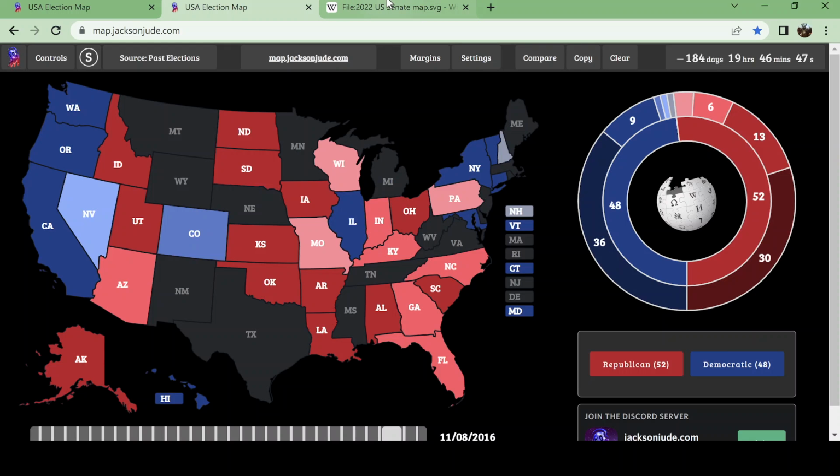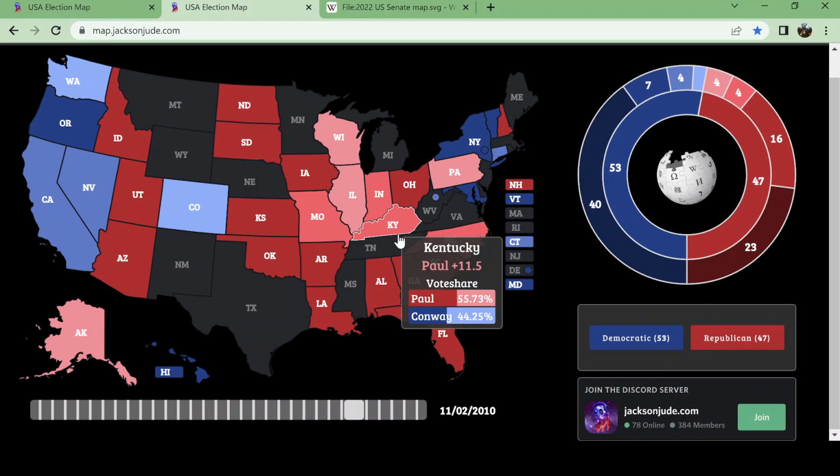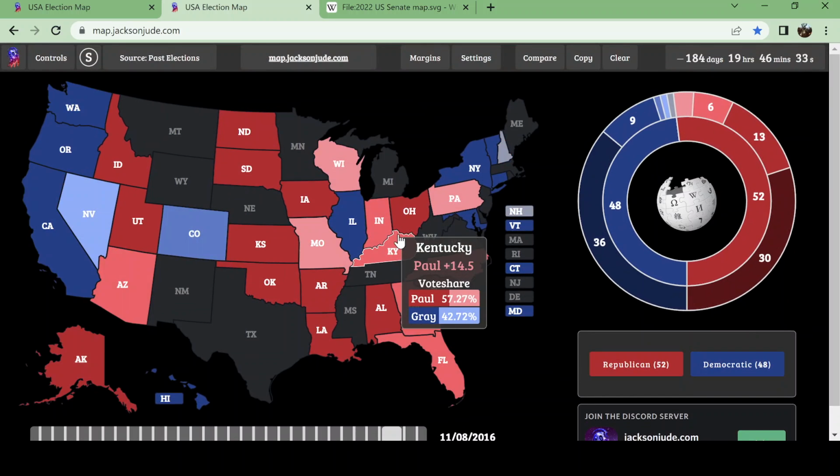To see Rand Paul only win by 15 points is quite surprising. If you look at 2010, he won by only 11.5%, which is not good either. You can see that he did make an improvement relative to that year. It still was not enough, especially when there was a presidential candidate who easily won the state.